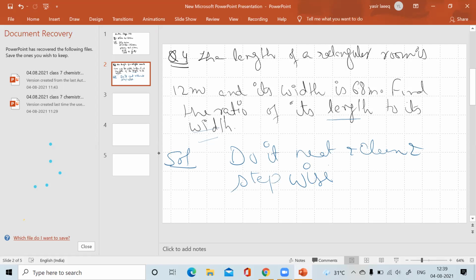One student has sent me. Kulsum has sent me. Beta Kulsum, I just told you to do it stepwise. You should write like a language also.